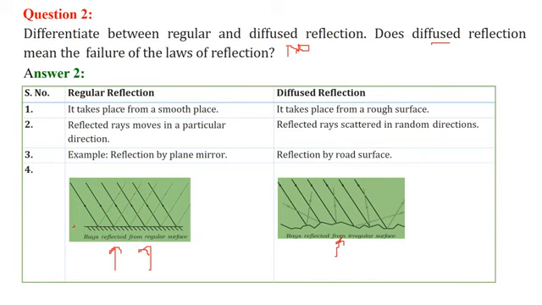So first, regular reflection takes place from a smooth surface, as you can see here. It's a very smooth surface. Here you can find a rough surface. Then the reflected rays move in a particular direction like this. Here reflected rays are scattered in random directions. Also the reflection is by, say, a plane surface like a plane mirror. Here it can be, for example, a road surface which is irregular.